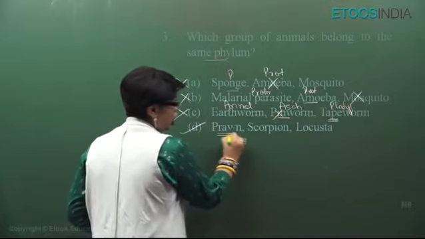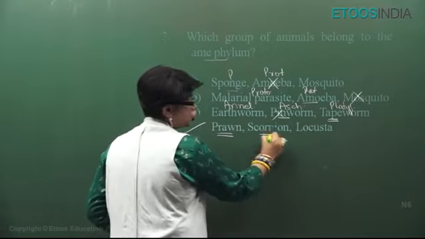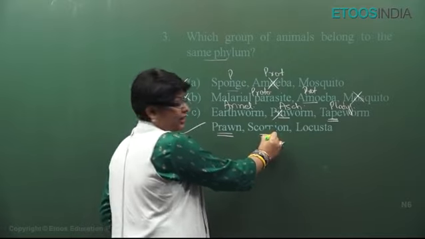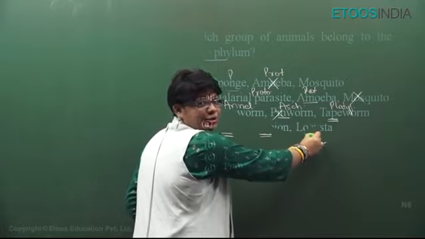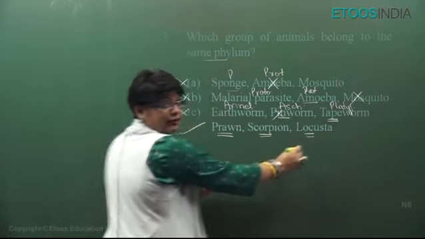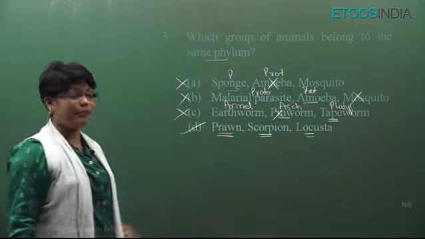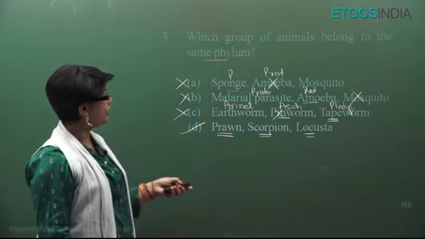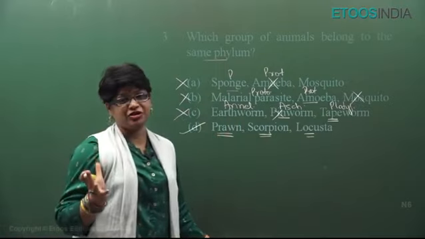Let's check. Prawn, Arthropoda, Crustacea class. Scorpion, Arthropoda, Arachnida class. Locusta, Arthropoda, Insecta class. Classes are different, but the phylum is the same. All belong to Arthropoda phylum. Alright. So like this, the question comes.